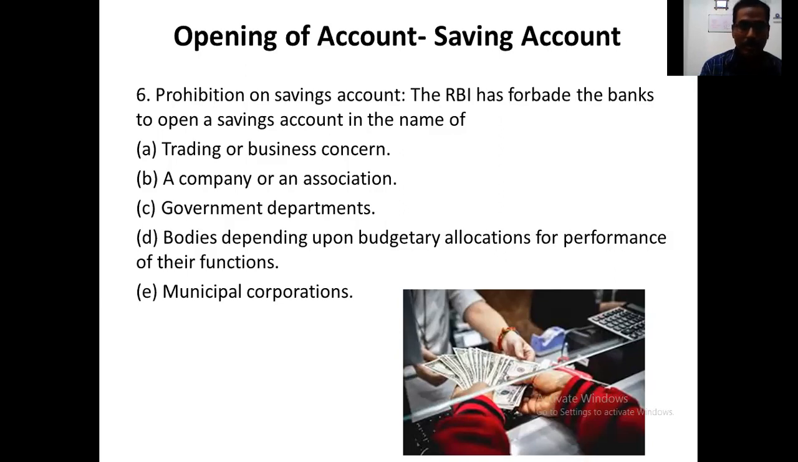open a current account. A company or an association, when someone is going for a partnership or something, cannot have a saving account. Government departments cannot have a saving account. Bodies depending upon budgetary allocations for performance of their functions, any entities or businesses, cannot have one. Municipal corporations, okay, so these are the entities that cannot have a saving account in the bank, and this is being monitored and implemented by the Reserve Bank of India.